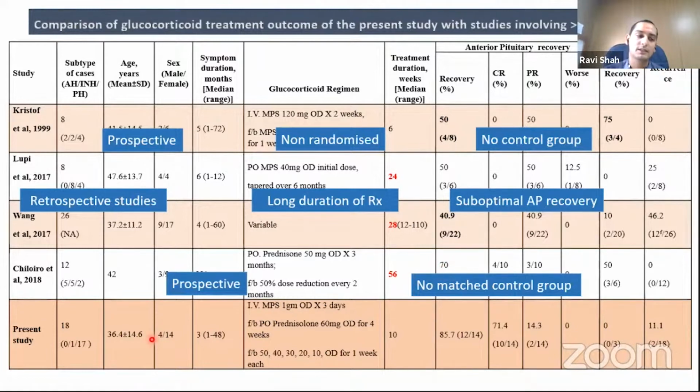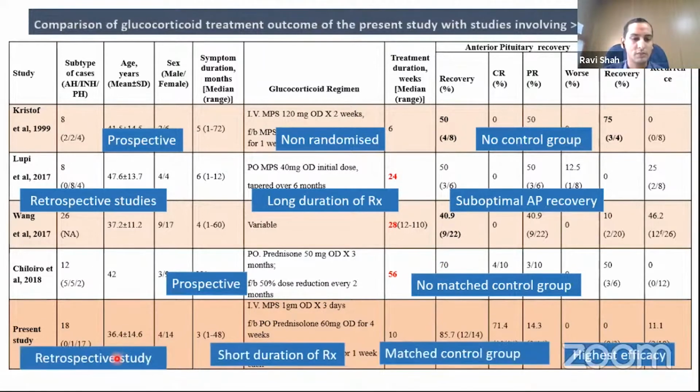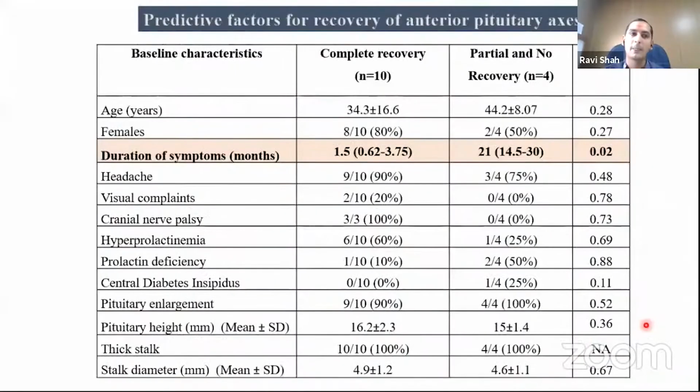So this is our present study data, which is again a retrospective study. The patients were picked up earlier and treated with a homogeneous steroid regimen. The overall treatment duration is shorter, resulting in fewer adverse effects. We have a matched control group that can show us the natural history of disease if left untreated, and the treatment efficacy is highest with an acceptable recurrence rate.